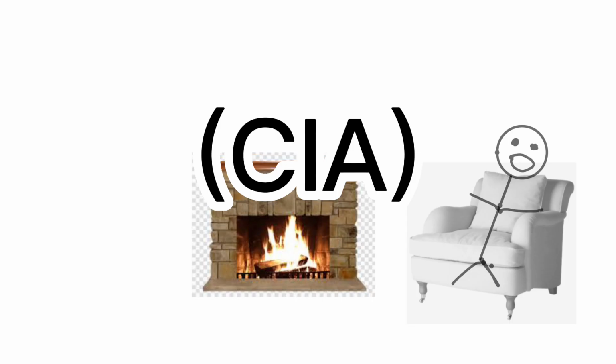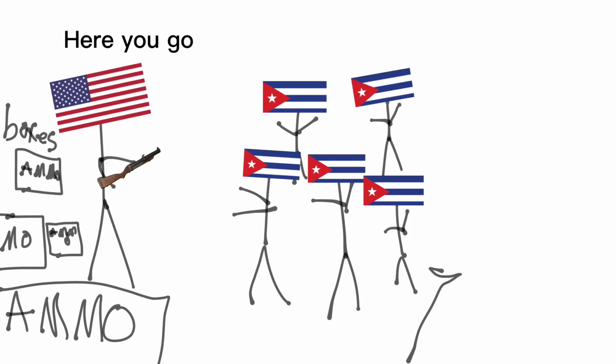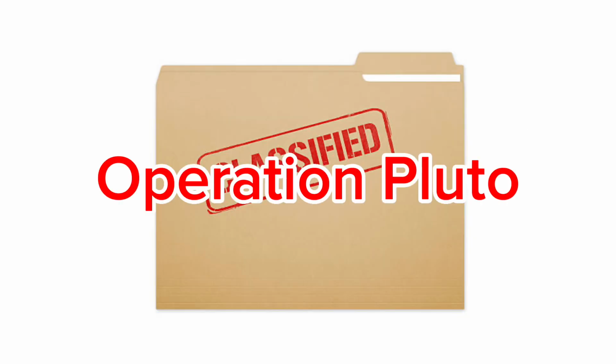In early 1960, the Central Intelligence Agency, aka the CIA, began planning the Bay of Pigs invasion. The plan was to train and arm a group of Cuban exiles and send them to Cuba to overthrow Castro's government. The operation was codenamed Operation Pluto.